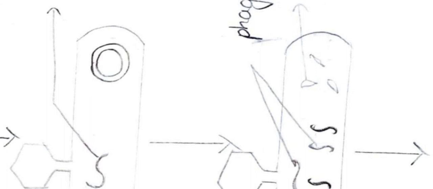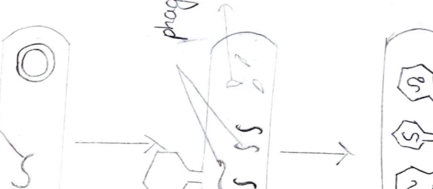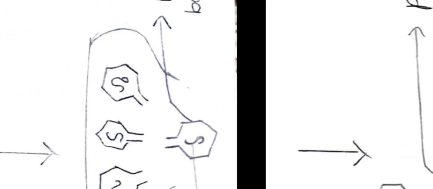So along with the bacteria, this virus will replicate and accidentally take a portion of DNA, and during the packing process bacterial DNA will be packed into one or a few viral